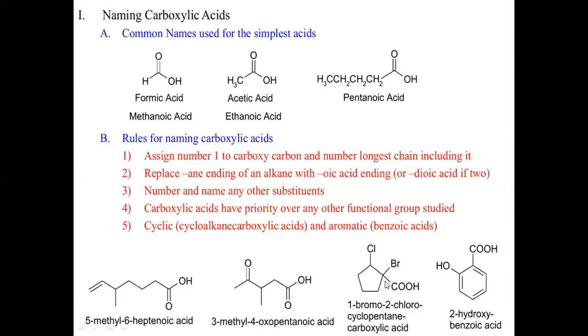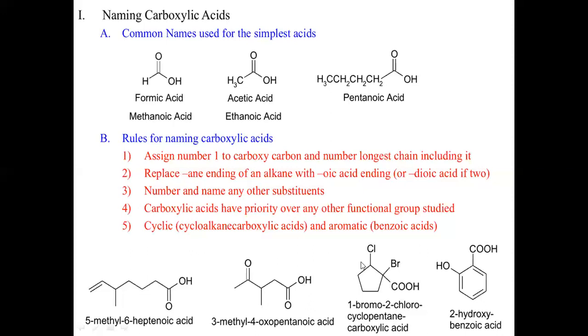If I go clockwise, since I have to start numbering from the carbon containing COOH, bromine will get the first numbering. So bromine is getting the first numbering, 2, 3, 4, 5. So 1 plus 5, the sum will be 6. Okay, what if I go anti-clockwise? If I go anti-clockwise, bromine gets the first numbering, chlorine will get the second numbering. So the sum will be 2 plus 1, that is 3. So I should follow the numbering which gives the least sum.